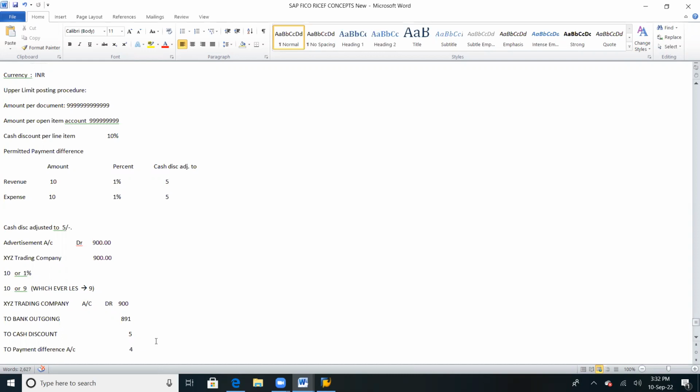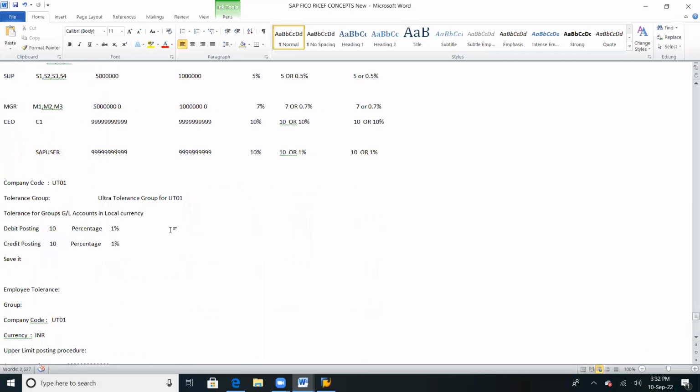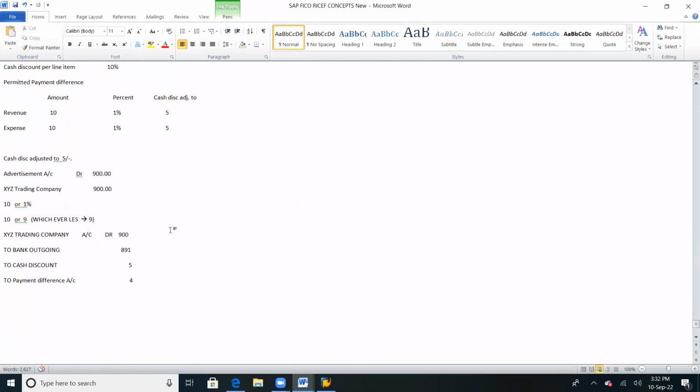Normally we will leave this cash discount blank. Cash discount, we will leave it blank. Write down a note under that. Note: copy the above configuration to other company codes.